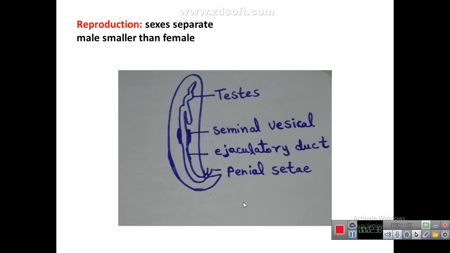The diagram showing the reproductive system of the male. It consists of testes, that is long and coiled thread with a seminal vesicle. The function of seminal vesicle is it secretes the semen, a fluid which nourishes the sperm and protects the sperm from dehydration. That opens posteriorly. This is the anterior end of the body, this is the posterior end. So these testes and seminal vesicle open posteriorly into the rectum by means of this short ejaculatory duct.